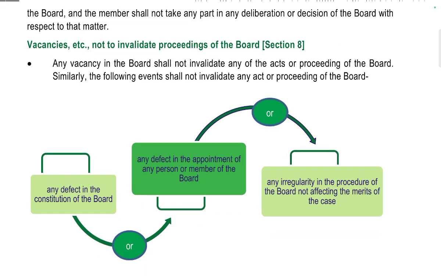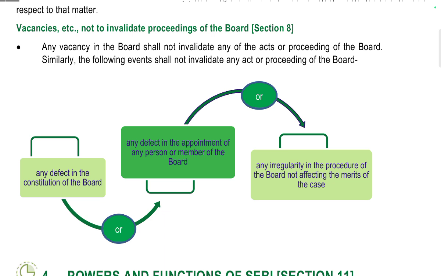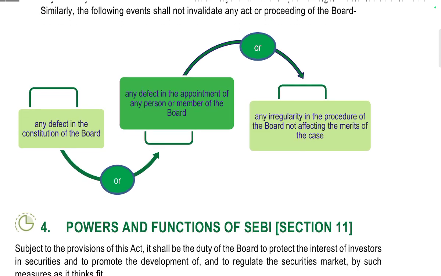Vacancy not to invalidate proceedings of the board. Any vacancy in the board shall not invalidate the act or proceeding of the board. Similarly, the following events shall not invalidate the act or proceeding of the board: any defect in the constitution of the board, any defect in the appointment of a member or person, or any irregularities in the procedure of the board not affecting the merits of it.